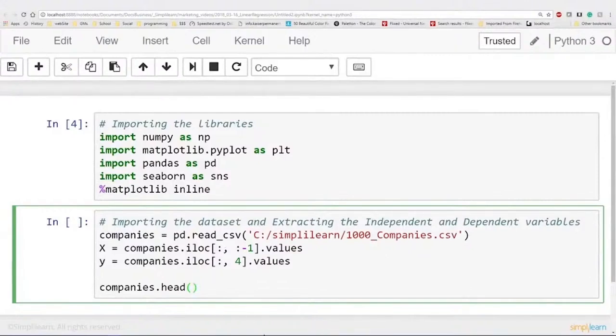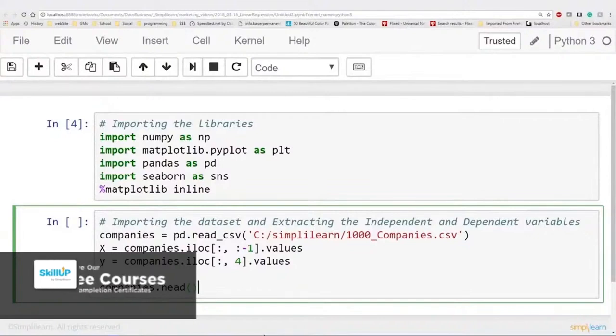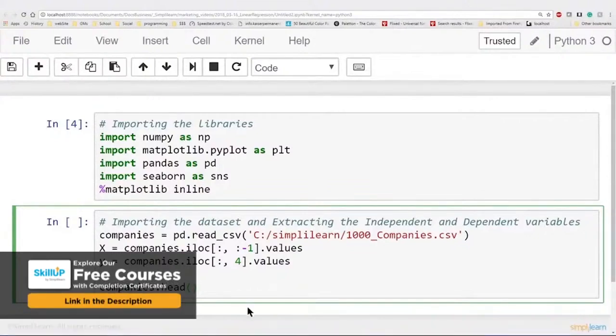That's what the first colon is, comma, except for the last column. That's what the second part is, where we have colon -1, and we want the values set into there. So X is no longer a pandas data set, but we can easily extract the data from our pandas data set with this notation. And then Y, we're going to set equal to the last column.